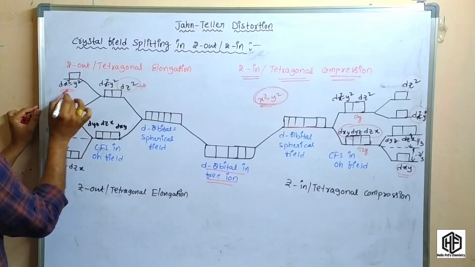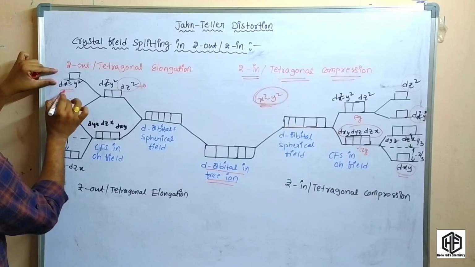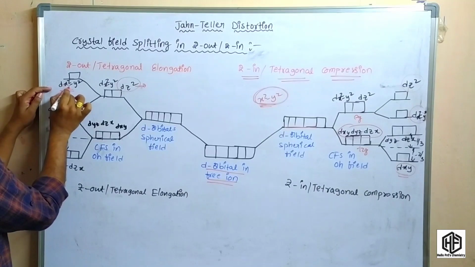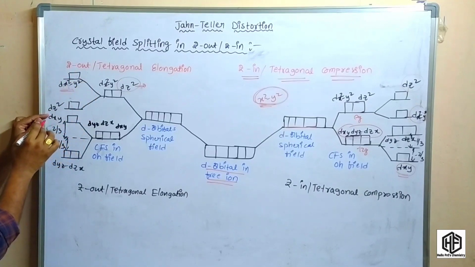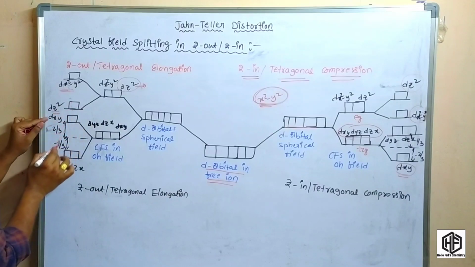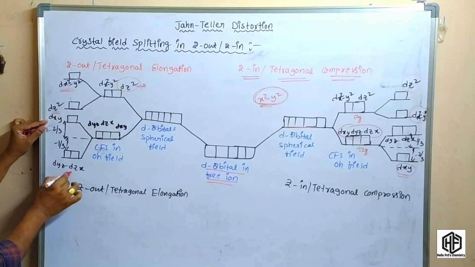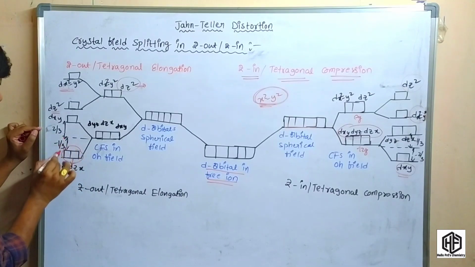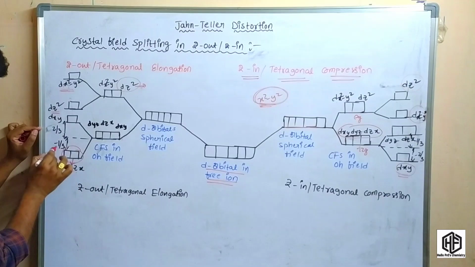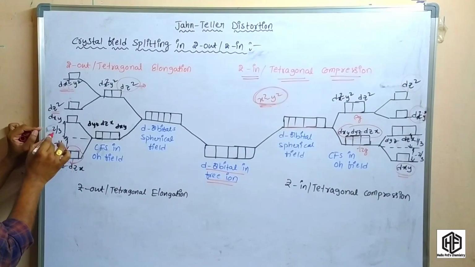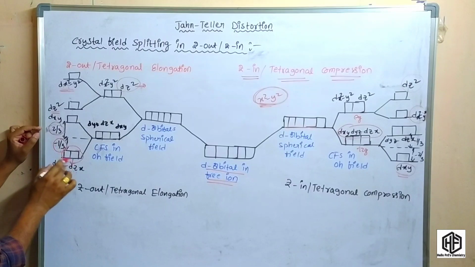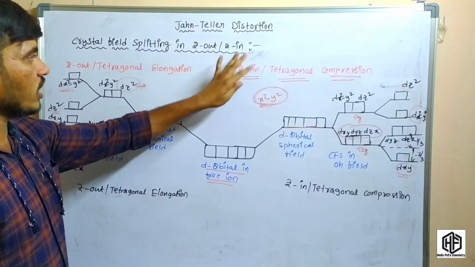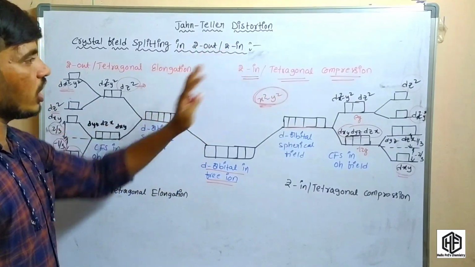Here dx square minus y square is higher in energy, because in dx square minus y square the repulsion is very high. So the energy of dx square minus y square is very high. But dz square is lower in energy, and dyz and dzx are also lower in energy. Because of that, the distance between the barycenter and the dxy, yz orbitals is -1/3, and here it is 2/3. So this is the Z out, tetragonal elongation in the crystal field splitting in Z out and Z in complexes due to Jahn Teller distortion.